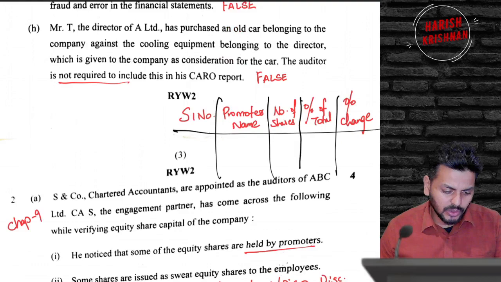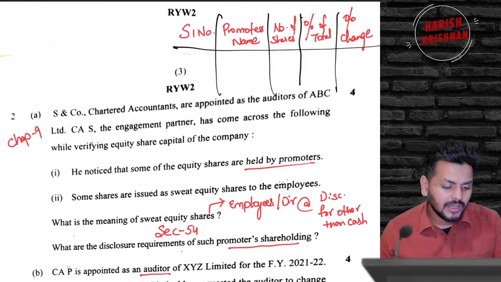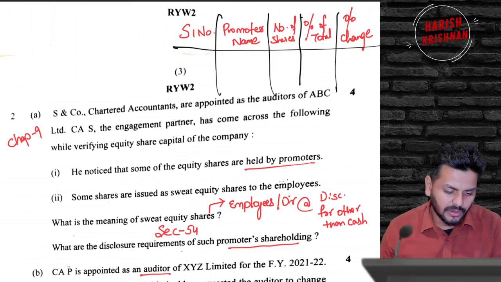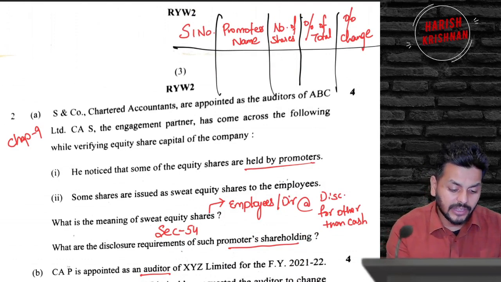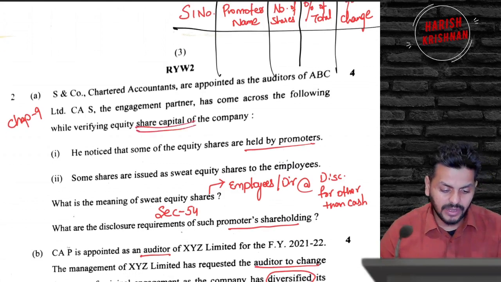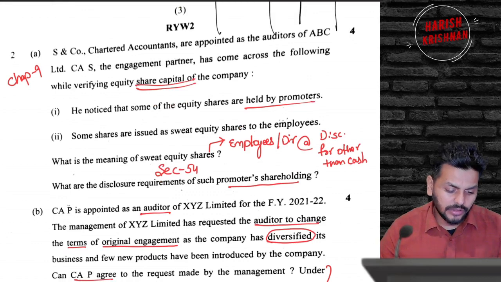Moving on to question number 2, keeping it very simple. The question is from section 54, sweat equity shares. Chartered accountants are appointed as auditors of ABC Limited, and the engagement partner has come across the following while verifying share capital of the company. He noticed that some equity shares are held by promoters. Okay, no problem, equity shares are generally held by promoters. Some shares are issued as sweat equity shares to employees. Okay, what is the meaning of sweat equity shares?